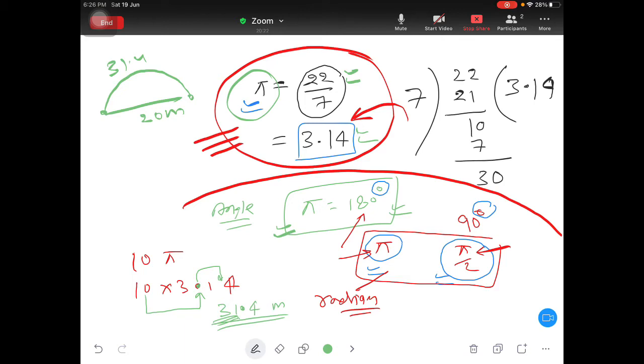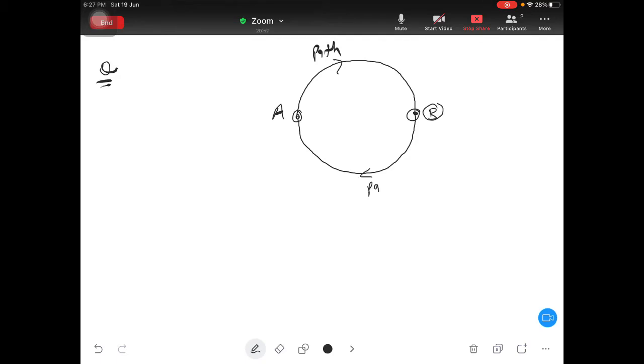Okay, now we will see one more question. Suppose there is a person and the person is traveling on the circle but fully like this, like person is starting from A, following this path and then reaching to point B, and then again completing the path like this and again reaching to point A. It means person started from point A, then person went to point B, then again came to point A. Okay, so what kind of path it is?